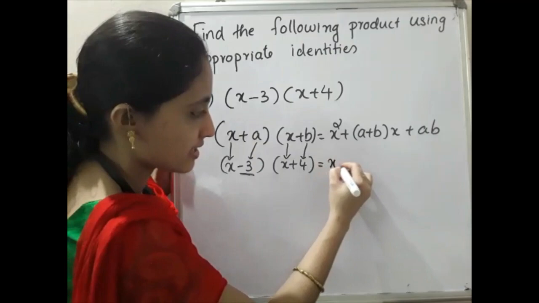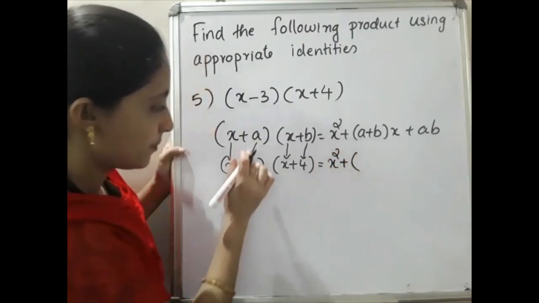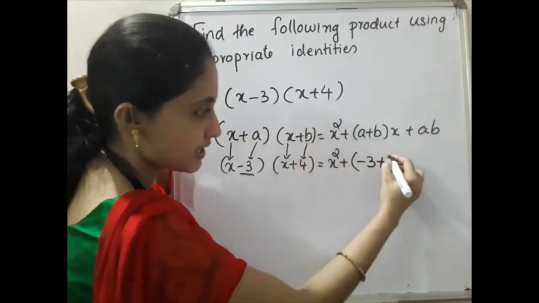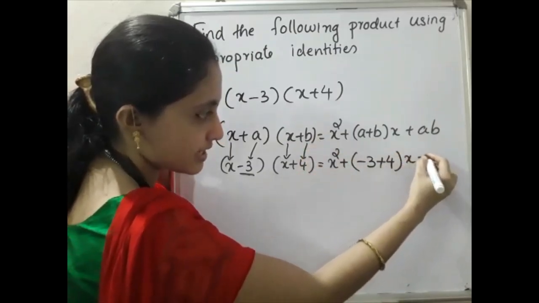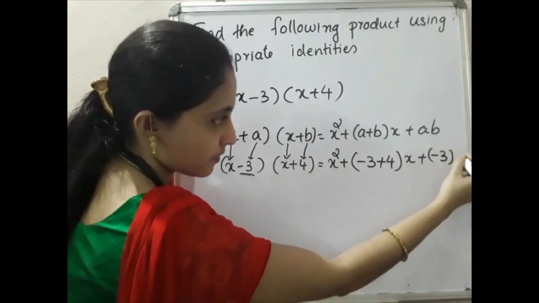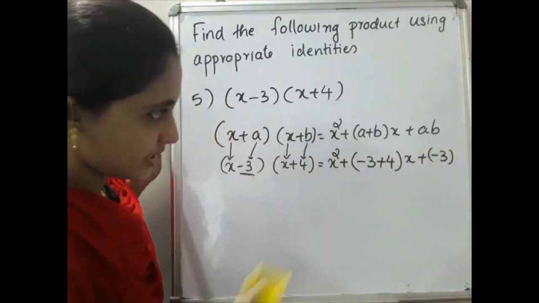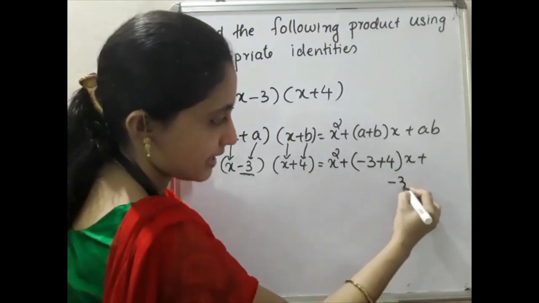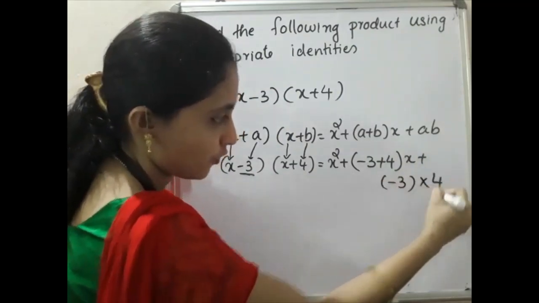So x square plus a plus b, where a represents minus 3 and b represents 4, into x plus a into b, which is minus 3 into 4.